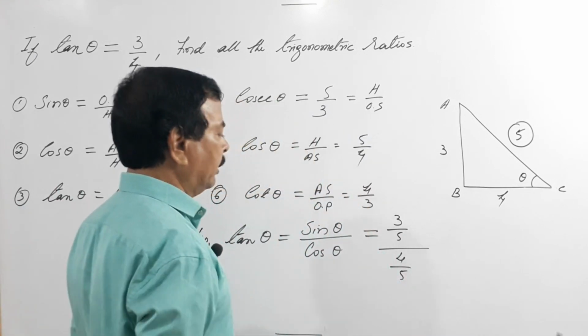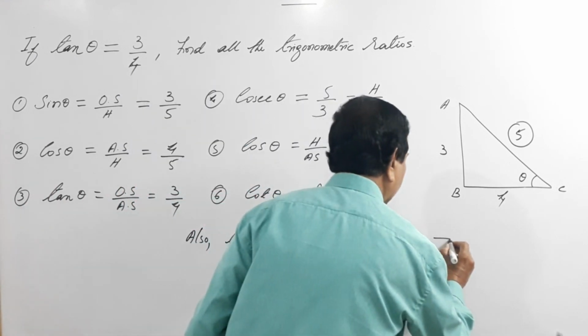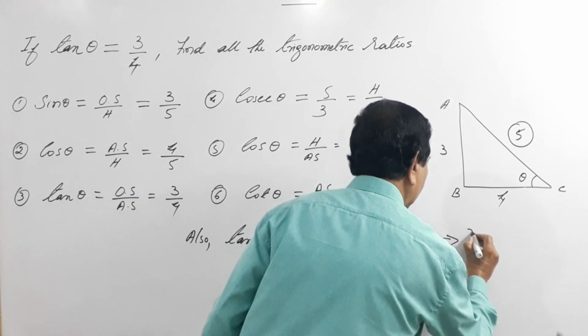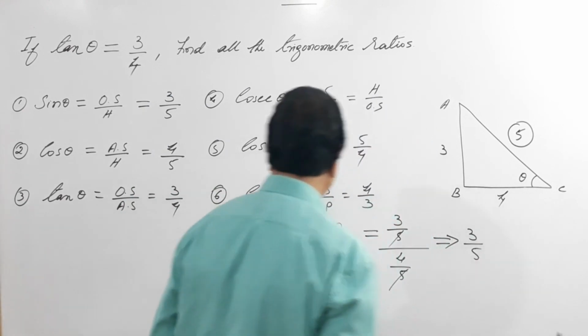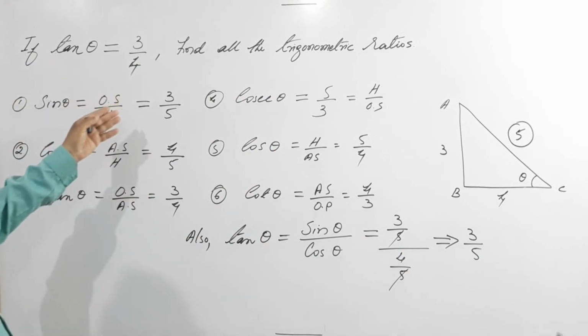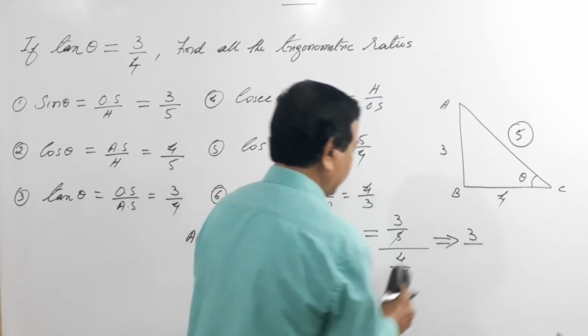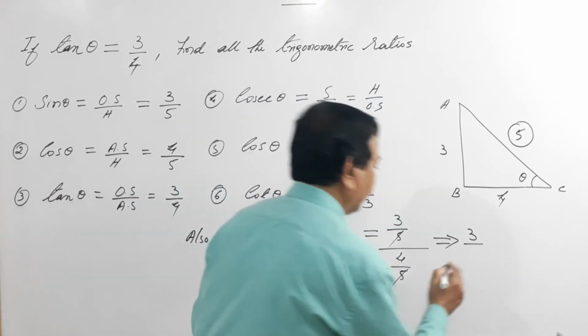4 by 5. So here the denominator cancels. So you are left with what? Tan theta, from this, is 3 by 4. 5 cancels, we are left with 3 by 4.